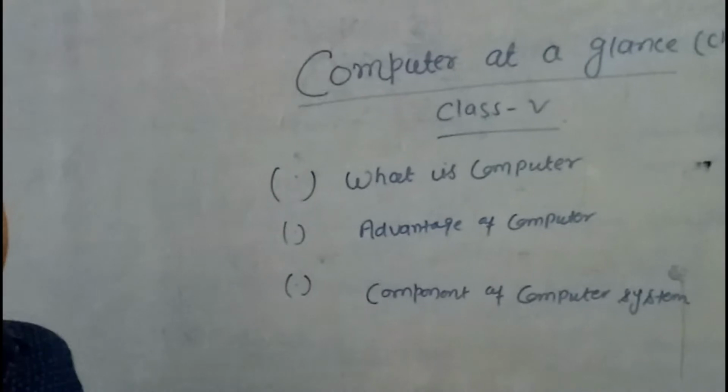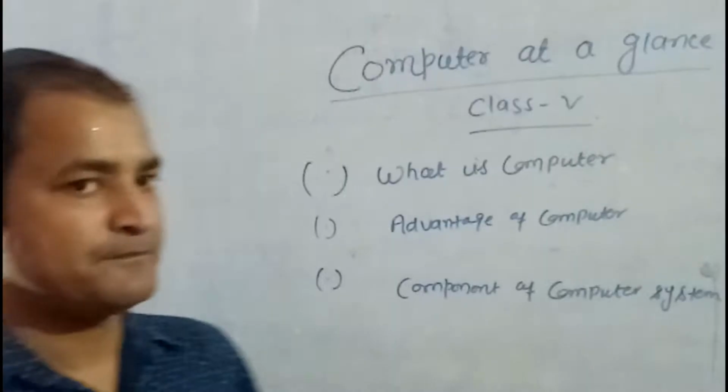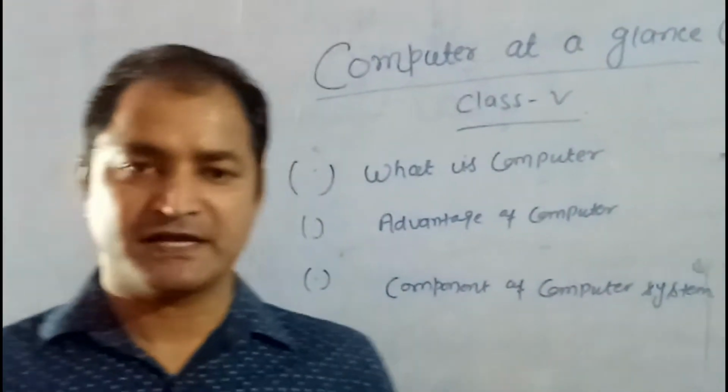Today I discuss three topics in chapter number 1. Every student must watch this video.